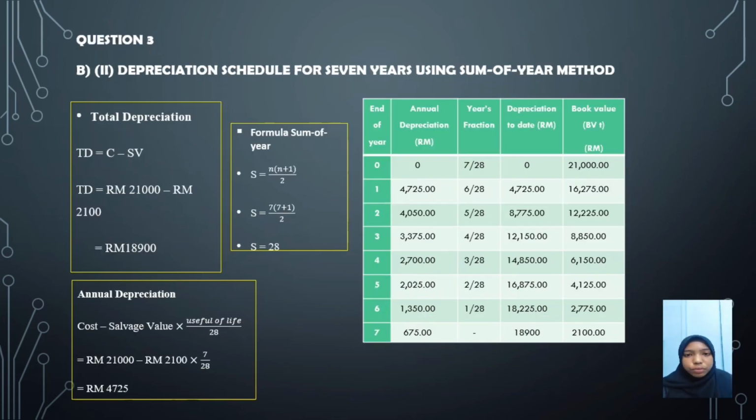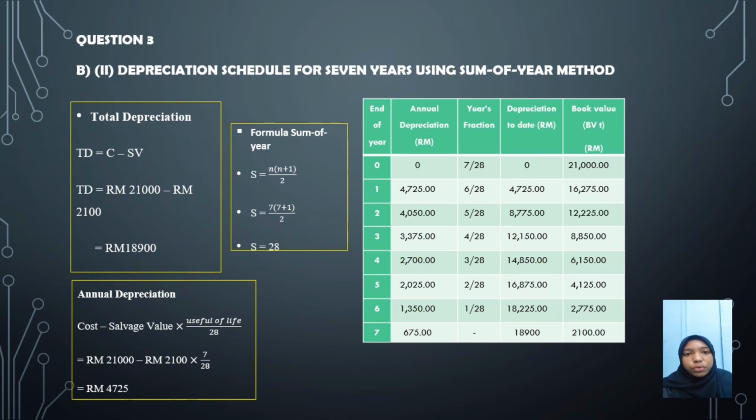Next is to find the depreciation schedule using sum of the year digits method. So the calculation is S equals 7 times (7 plus 1) divided by 2, and the answer is 28. And to find the total depreciation is 21,000 ringgit Malaysia minus 2,100 ringgit, and the answer is 18,900.